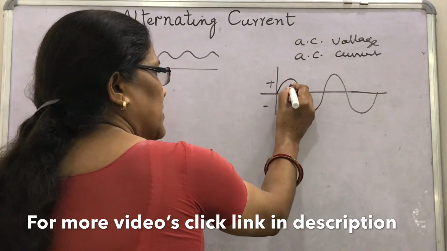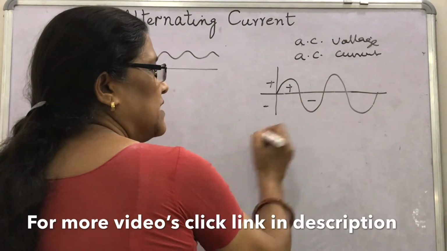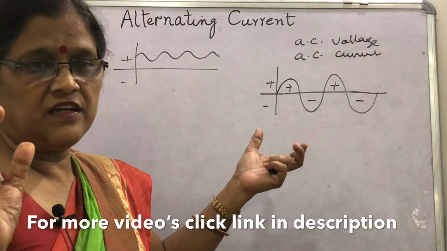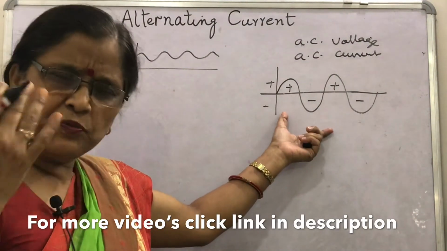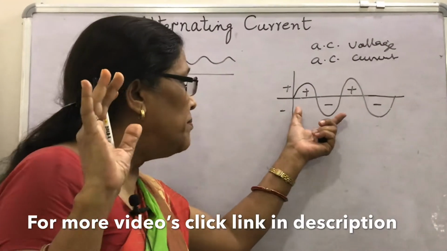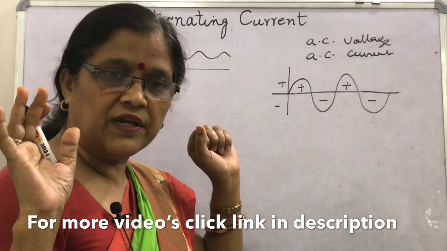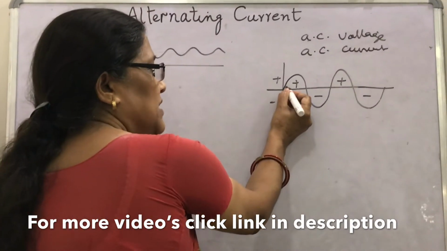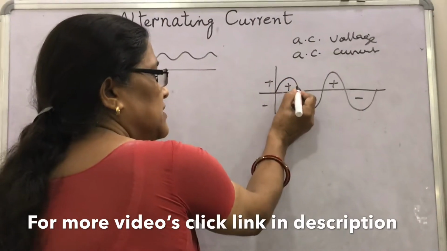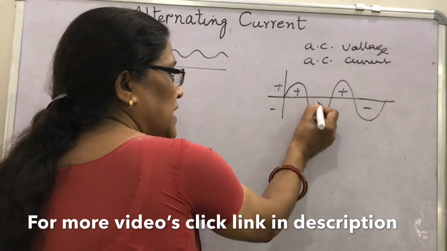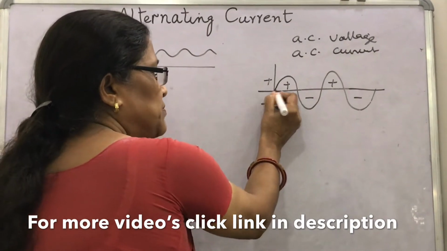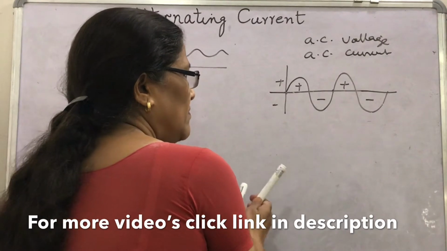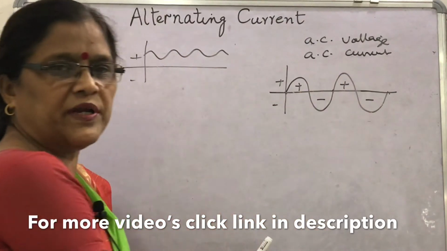How is it varying? For the half cycle it is positive, the other half cycle it is negative. So in this way we find what is AC. That current which may or may not change its magnitude, but it changes its direction periodically. Most of the used alternating current is here, where the magnitude is increasing, becomes maximum, then 0, then increasing in the other direction, becomes maximum, and finally 0. From this point to this point, one cycle is complete, and similarly from here to here, the other cycle is complete.